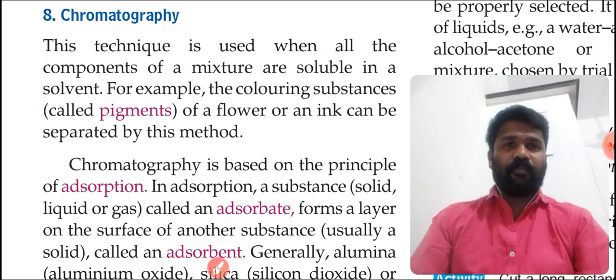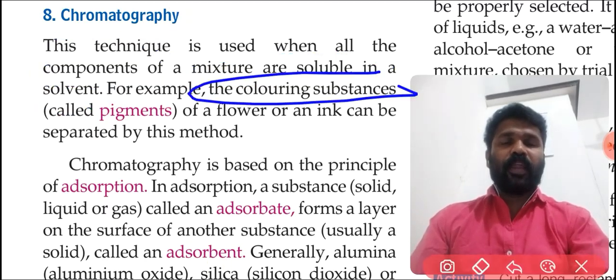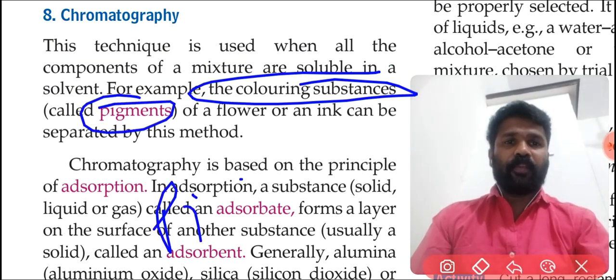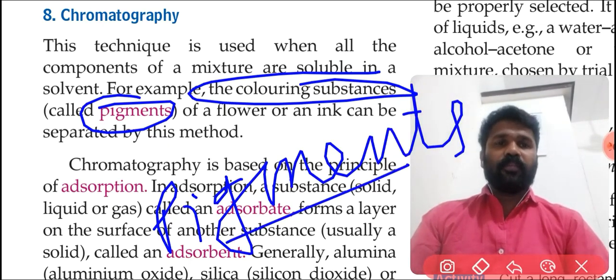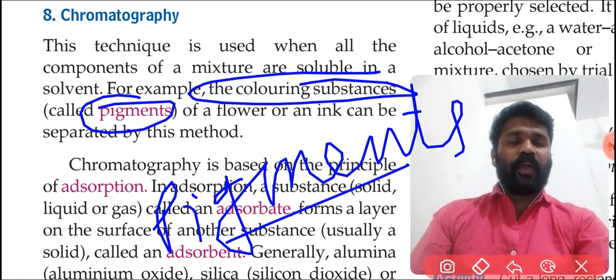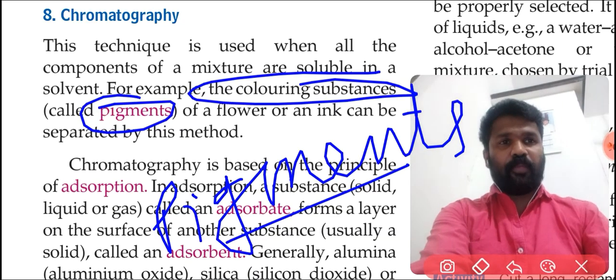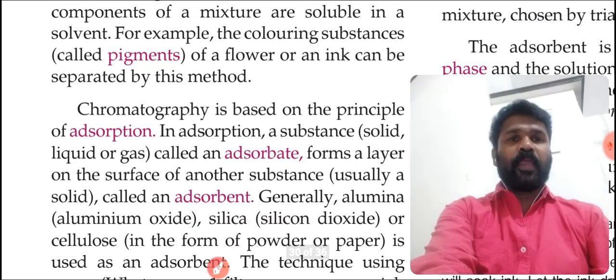For example, the coloring substances, called pigments. The coloring substances of a flower or an ink can be separated by this method, means by the chromatography method.